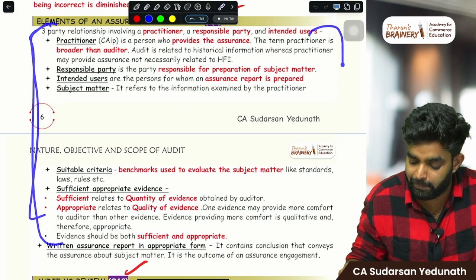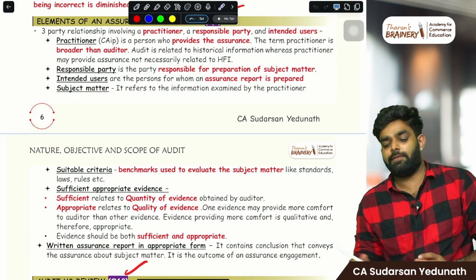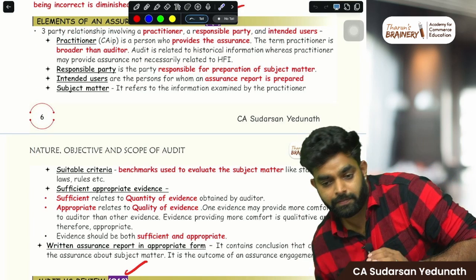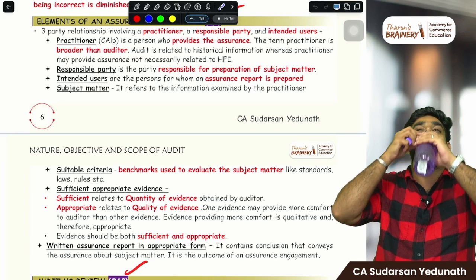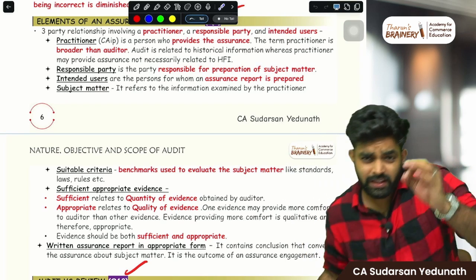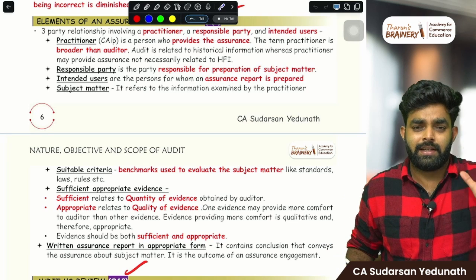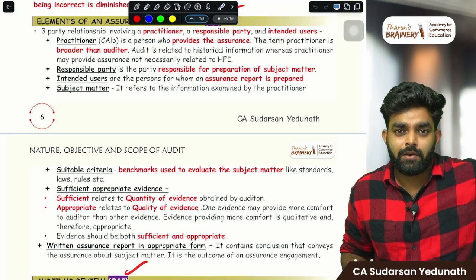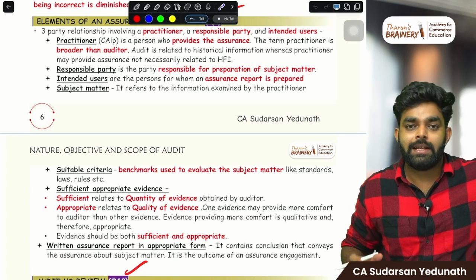So what are the elements of assurance engagement? What are the things coming inside assurance engagement? First is the practitioner. What is the difference between a practitioner and an auditor? There may be students who don't know this. Keep it in your mind: a practitioner means a CA in practice. A chartered accountant who is in practice does the auditing. In that case, he is the auditor.